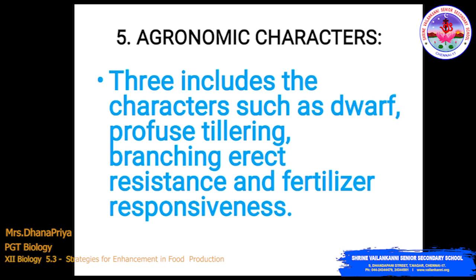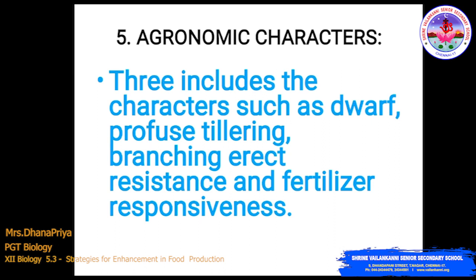What is the term fodder? The feed which is cultivated for animals, for example grass. The height of the grass we can work on with a plant breeding technique. And dwarfness is desired in cereals so that fewer nutrients are consumed by these crops. So these are the agronomic characteristics for crop improvement.